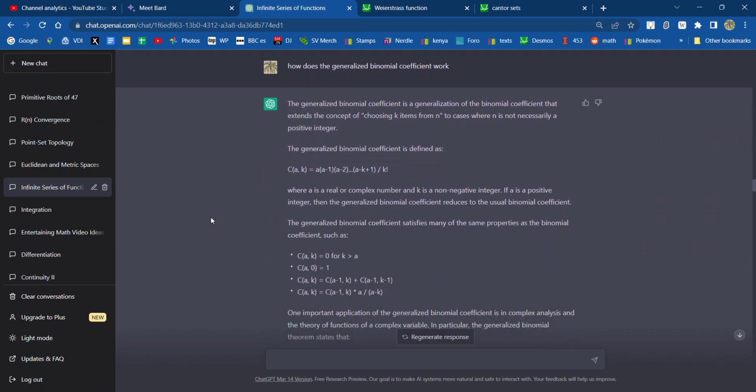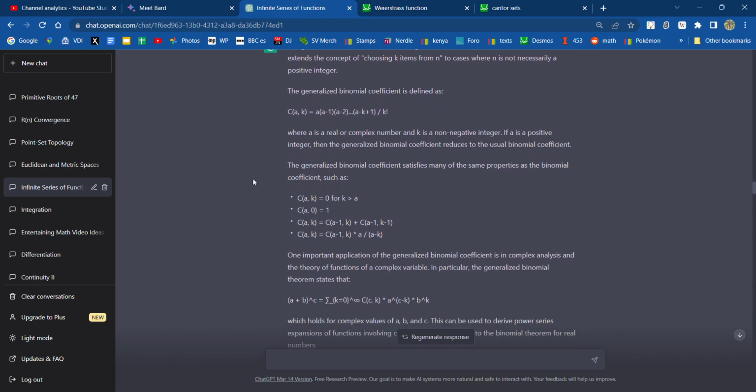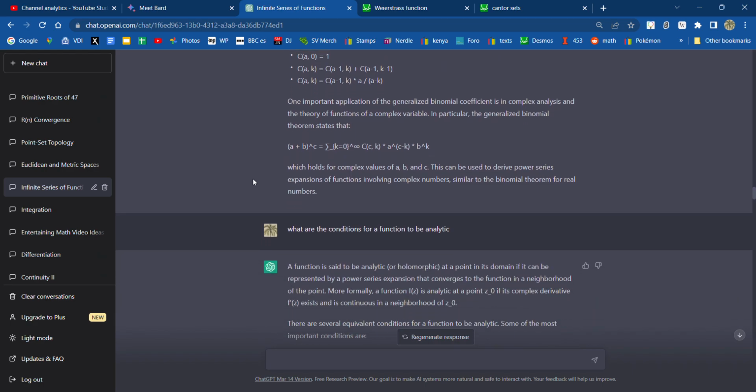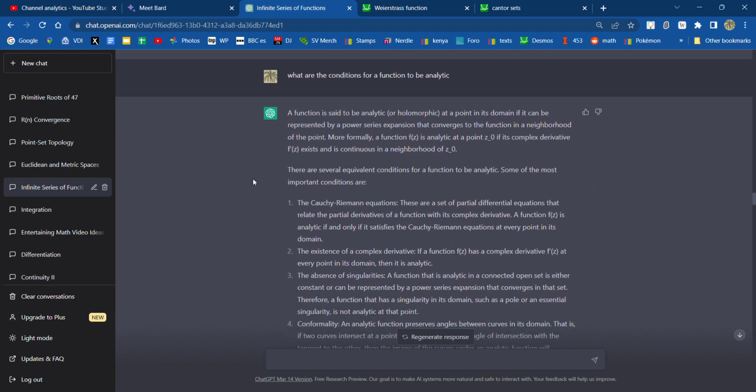How does the generalized binomial coefficient work? Yeah. Okay, where n is not necessarily a positive integer. Give an example. Give an example. Yeah. What are the conditions for a function to be analytic? This is a whole chapter, of course.